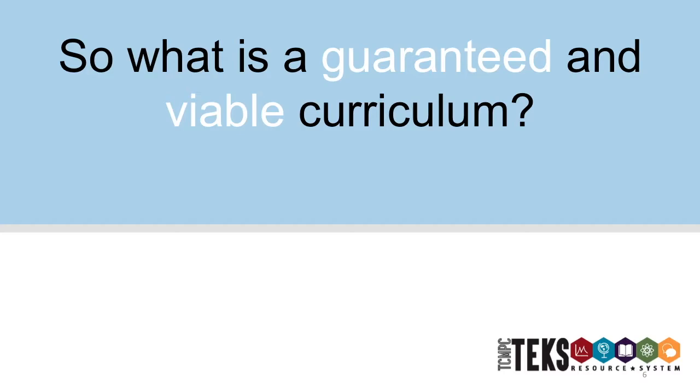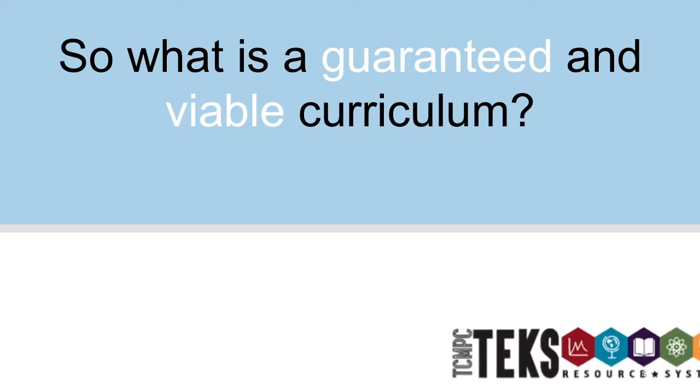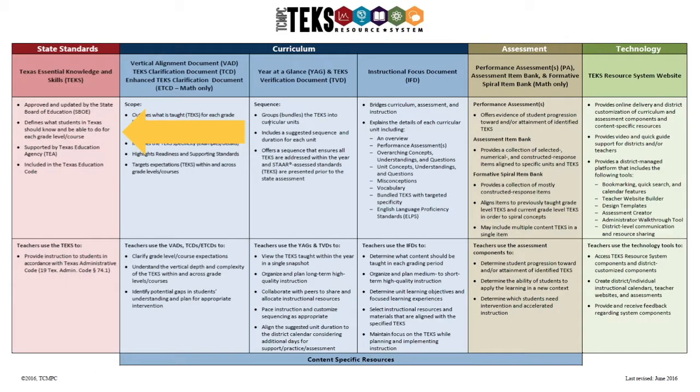Guaranteed means that all standards are accounted for to the level of rigor that is expected. Viable means that it's living, it's updated continuously, and the answer to this is really the TEKS Resource System. Here you see the TEKS Resource System chart, and it shows and explains the TEKS Resource System components.